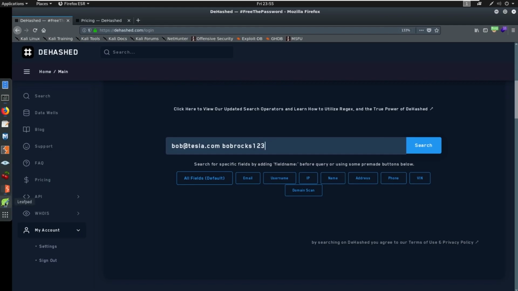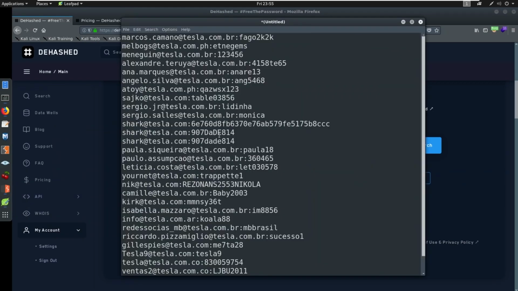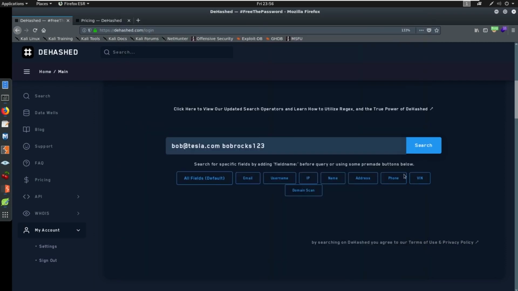Like if we go back to the example from last time, in this last video, we saw this 907DADE814. We could put that into a search engine and see if that comes back to something else. Maybe that comes back to a user that is not at tesla.com, but maybe it's like Bob at gmail.com. And then guess what? Now we have Bob's personal account, or now we have Bob tied to another email account, especially if we search by name or something that we can tie them together.